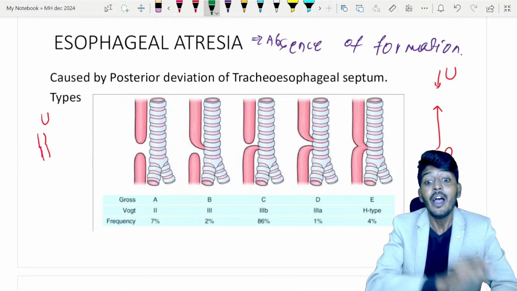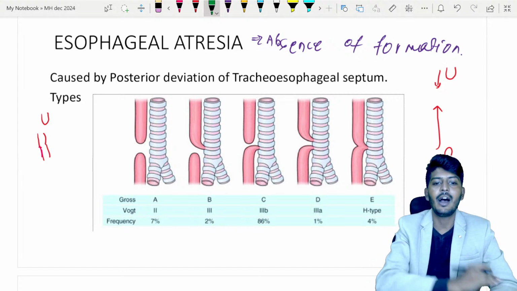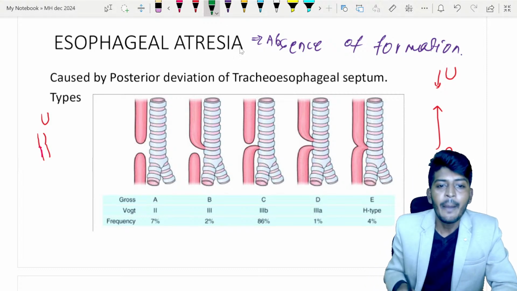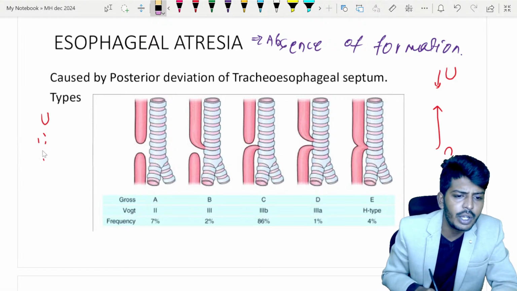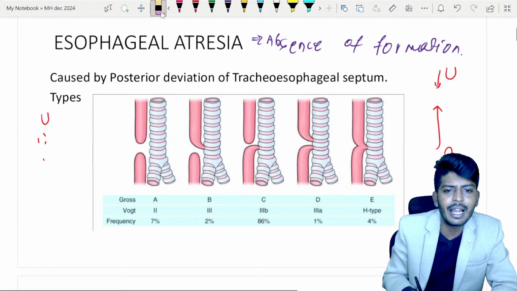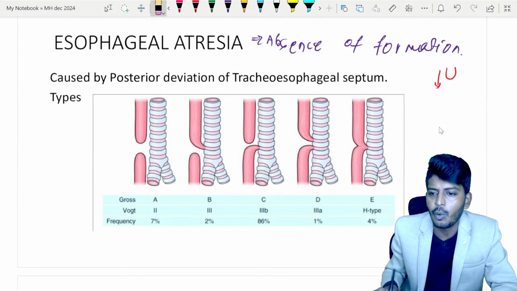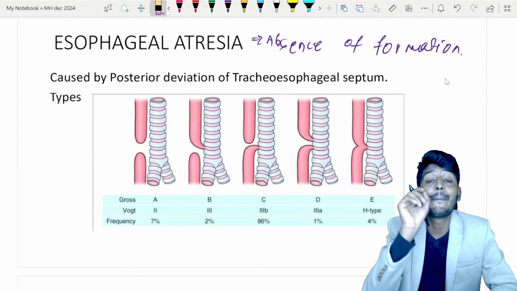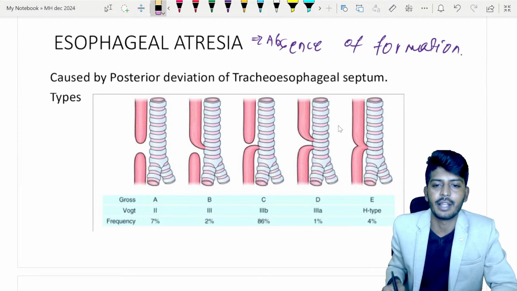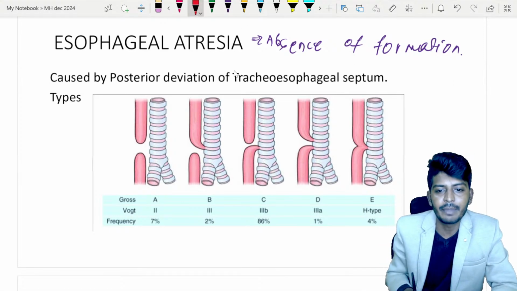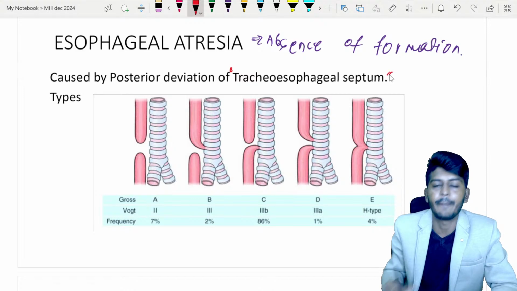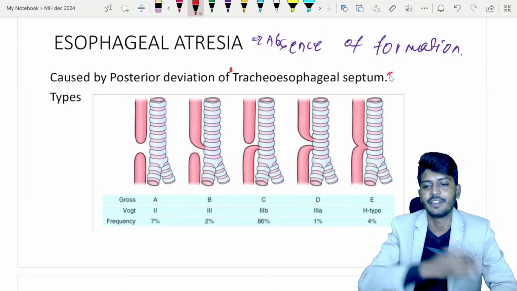esophageal atresia. When we are speaking of esophageal atresia, many students I have noticed remember just one thing: esophageal atresia means there is some radiological feature, and they remember that and think game over. But they can ask you what is the pathology behind it, why it occurs. During the development, we have something called the tracheoesophageal septum. What is that? Tracheoesophageal septum.